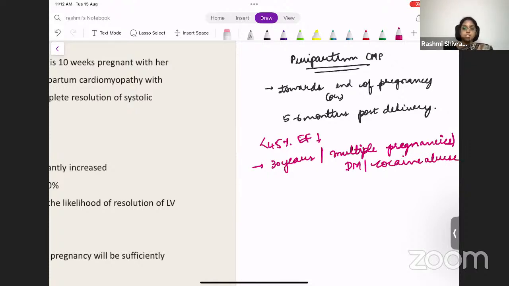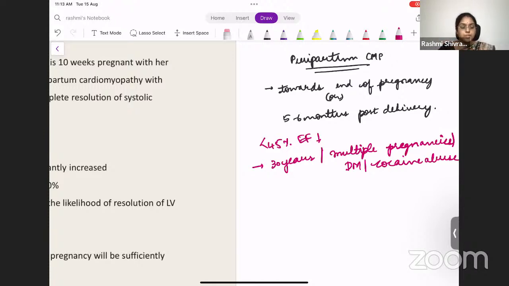All these are very, very important risk factors for a patient to develop cardiomyopathy. The other risk factors are preeclampsia and eclampsia, all hypertension, diabetes. Even communicable diseases in the pregnant mother contribute to peripartum cardiomyopathy. So how do we define it? Peripartum cardiomyopathy is cardiomyopathy happening towards the end of pregnancy or between 5 to 6 months post-delivery. The ejection fraction will be reduced, less than 45%. And the risk factors include age more than 30 years, multiple pregnancies, diabetes mellitus, preeclampsia, eclampsia, and maternal cocaine abuse. All these are very important risk factors.